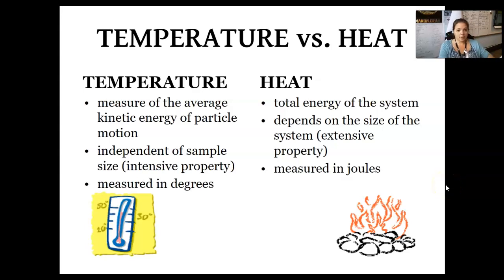Heat, on the other hand, totally separate from temperature. Heat is the total energy in the system. That's the energy, the joules of the system. And it's dependent on the size of the system. So this is extensive. It depends on how big it is. And it's measured in joules. So like I said, the total energy, that's the joules we're looking at. Temperature, that we're not measuring in joules, we're measuring in, hopefully, Kelvin, K.